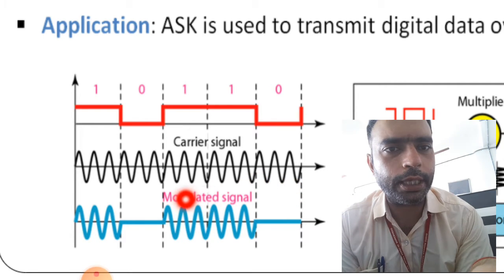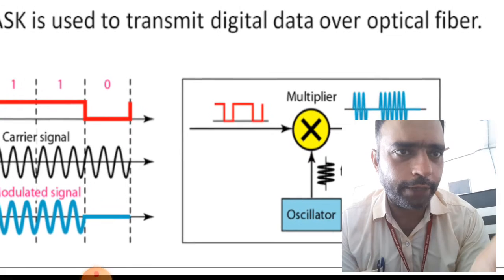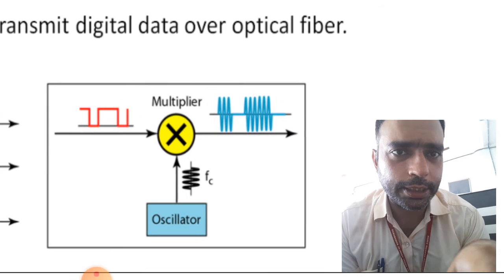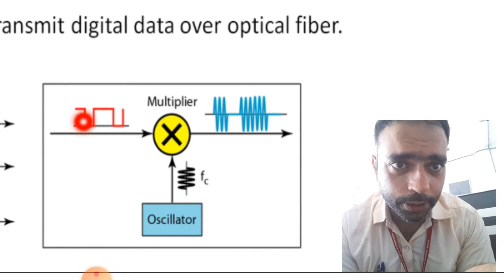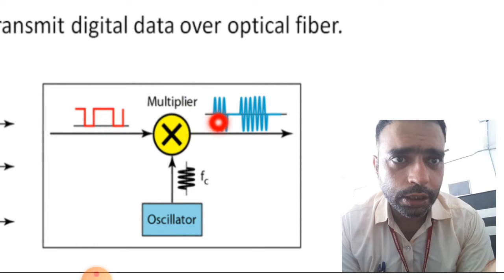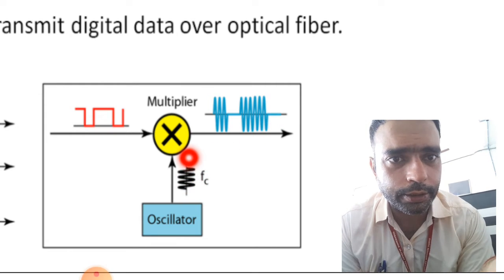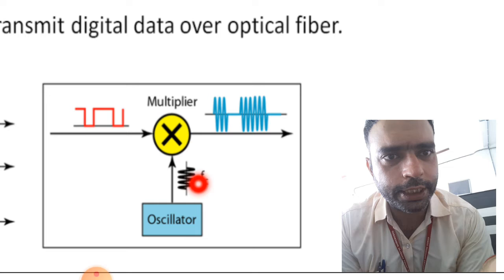When the ASK is applied, the modulated signal is what we see in the part of 1. That is what we are able to see in ASK. This is the digital data form, and this is a multiplier that changes it into the ASK signal. Here the oscillator is giving the frequency FC.